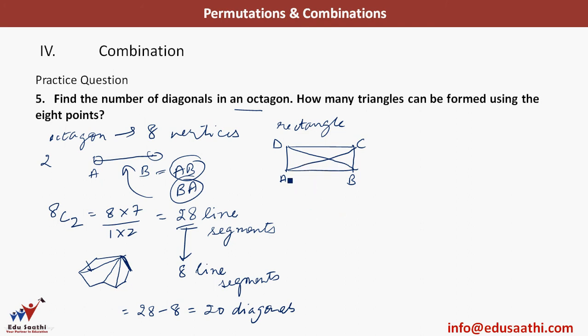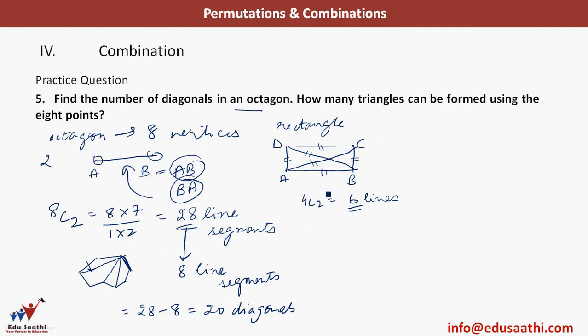There is no other line which can be drawn joining any of these 4 points A, B, C and D. So if I do 4C2, this is 6. You can calculate. And how many lines do I have here? I have one line, the second, the third, the fourth, the fifth and the sixth. So it is true that 4C2 gives me the total number of lines that can be drawn using 4 points.